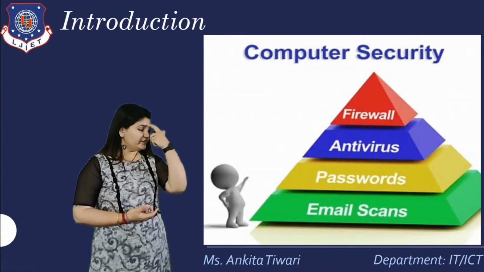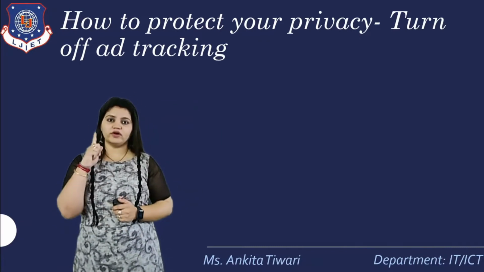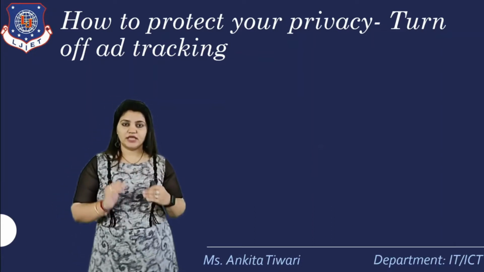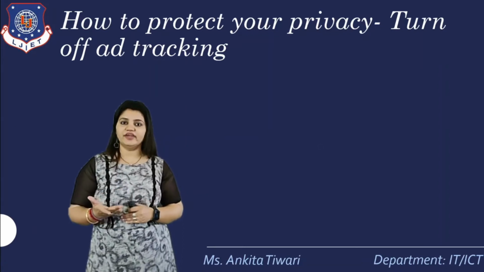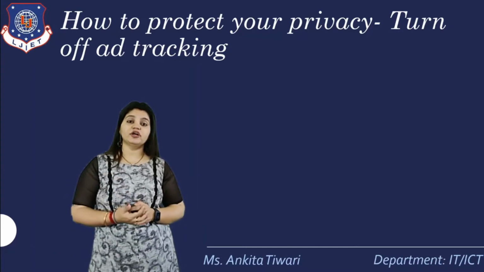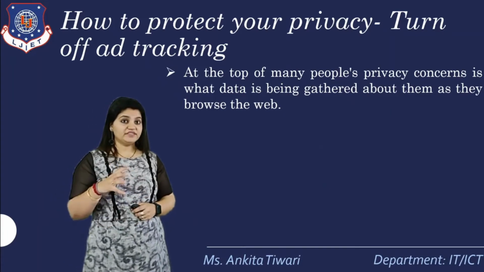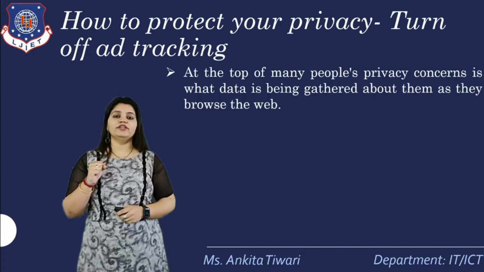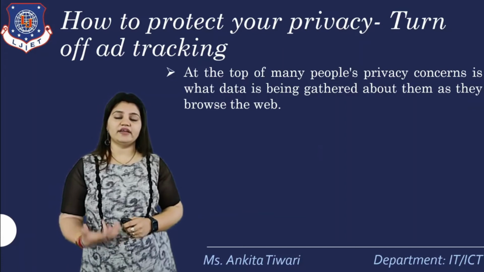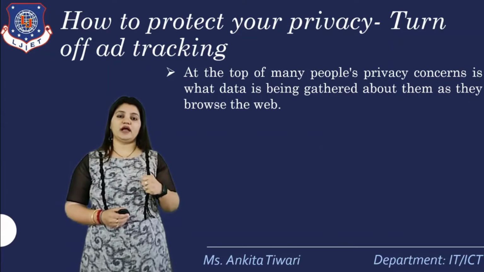Now with respect to this, we need to have access to it, and see how it is useful. So how to protect your privacy? The first question that comes to our mind. In that we have different options. The security features are already given. We need to have control over them. How? Turn off ad tracking. First of all, you have to turn off ad tracking. Ad means advertisement tracking, which is already there. Advertisement basically grabs all the information which is there in your system. So when an advertisement comes, it basically takes all the data from your system.